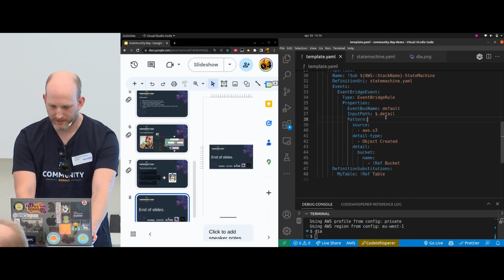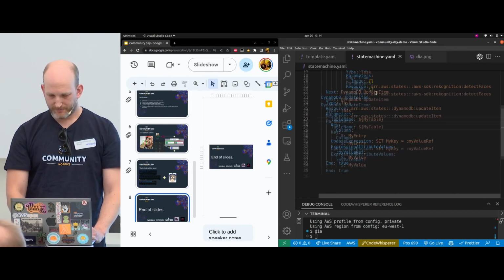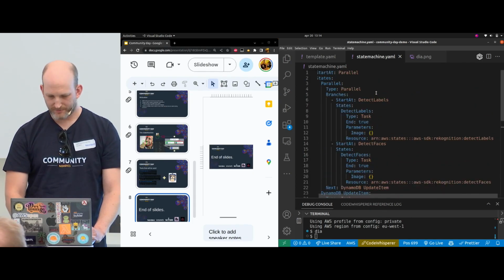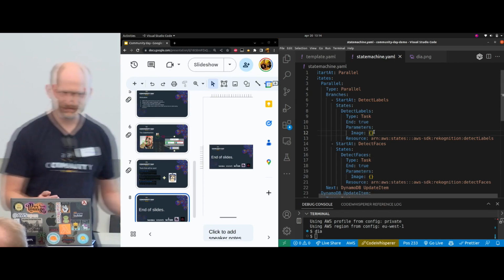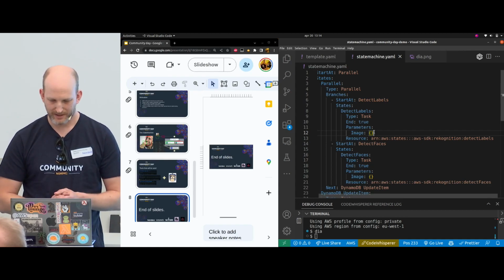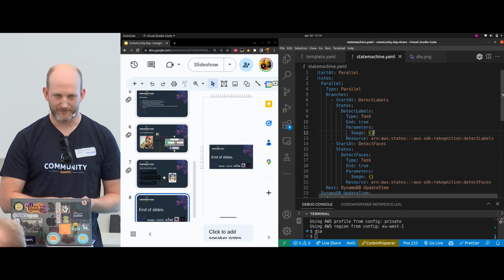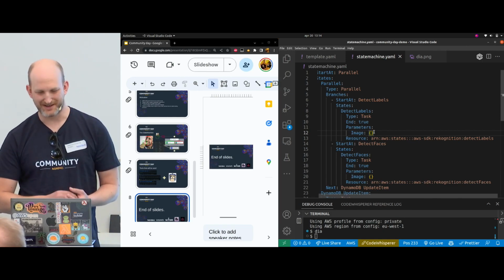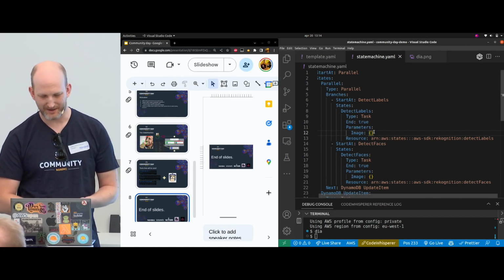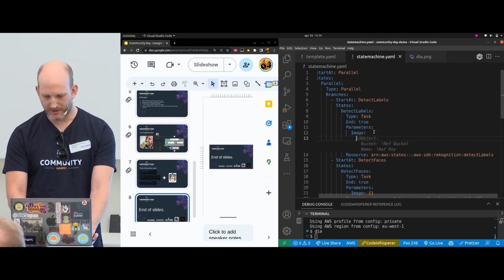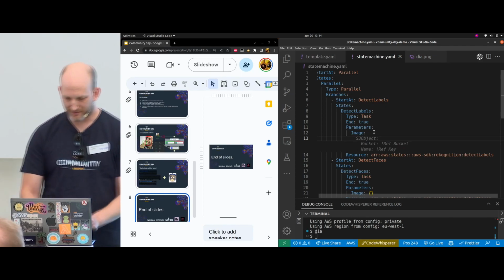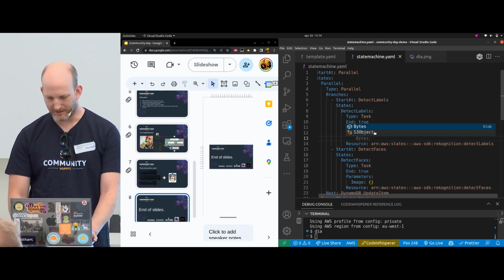Right. So now on this side I have the state machine done, pretty much, apart from the input parameters for each task. And that takes us to the VS Code extension, which gives you autocomplete. So this has awareness of the Node SDK schema, which happens to be the same as StepFunctions, as far as I can tell. So go into this one. What you see now, that's GitHub Copilot. But you also get the autocomplete here.